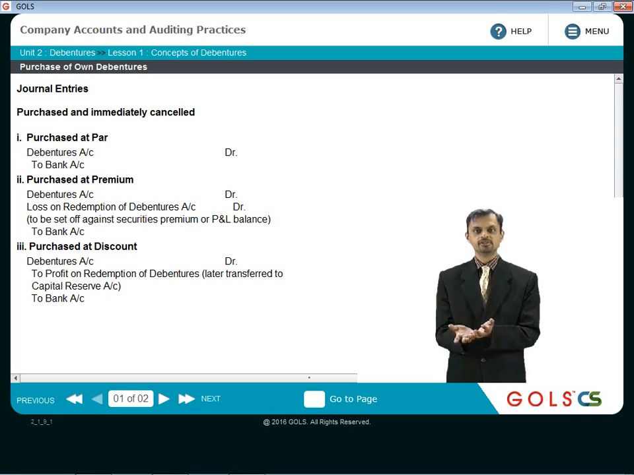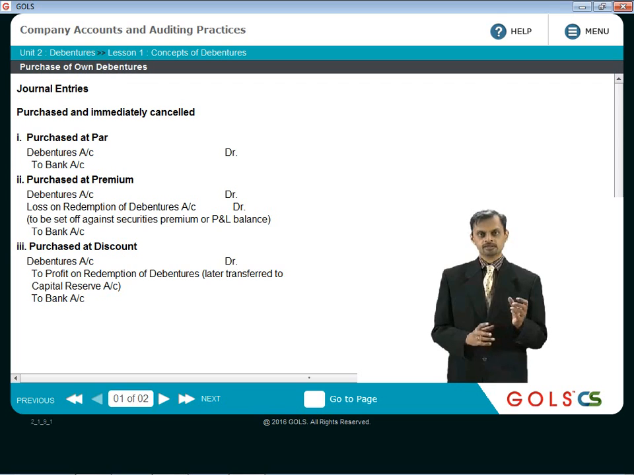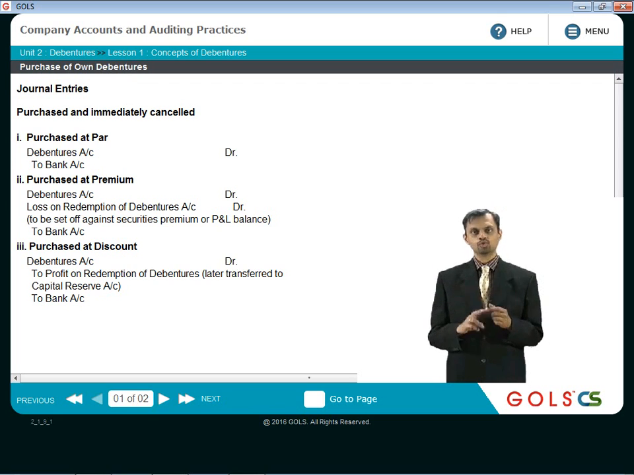First, when the debentures are purchased, you will say own debentures account debit to bank account, correct? And then against these own debentures, the original debentures will be cancelled. So you will have to close both the accounts. So original X% debentures account will be debit to own debentures account. So own debentures account also will get closed. The net effect of both is basically nothing but debentures account debit to bank account.